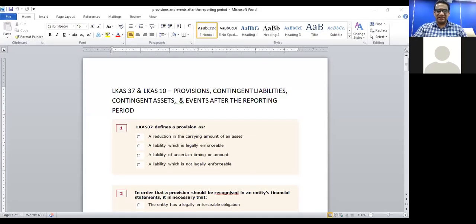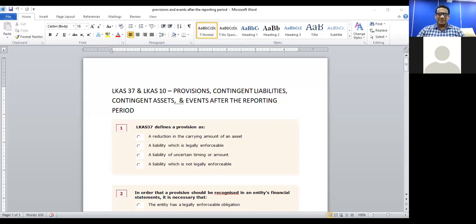Let me share my screen again. LKS 37, provisions and events after the reporting period. So I hope you all can see the screen. LKS 37 and LKS 10 together: provisions, contingent liabilities, and contingent assets, and also events after the reporting period. Right. First question.